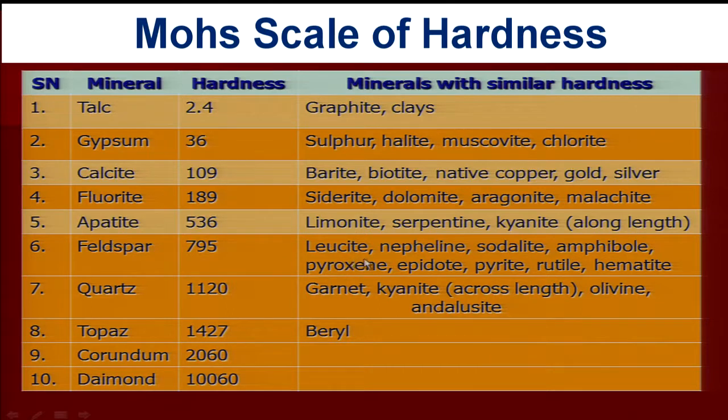Feldspar hardness is seen in the case of leucite. Quartz has hardness 7, but there are other minerals found in nature with similar hardness. Garnet, kyanite, beryl and topaz have hardness around 8, corundum shows hardness 9 and diamond shows hardness 10.